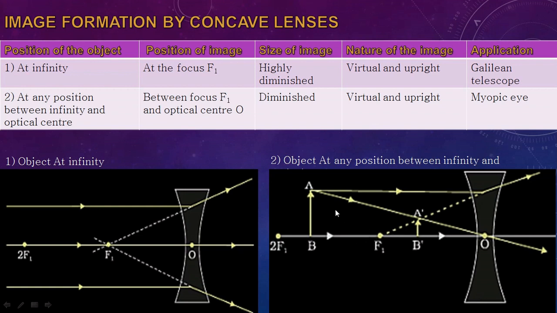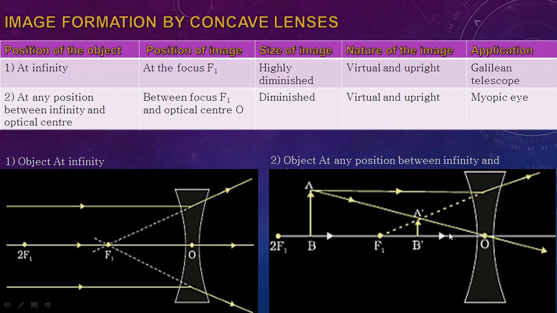In any position, if we place an object, you can see over here the light is coming and meeting at this point, then it is again diverging into various directions. Now if we backward produce the divergent ray by the dotted line, you can see an image A dash B dash is formed over here, and it is a diminished image obviously, and it's also virtual as well as upright, that is, erect.